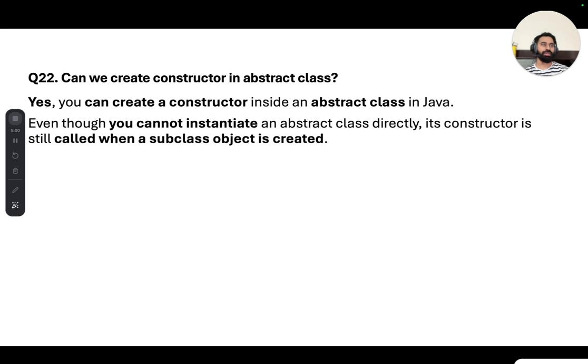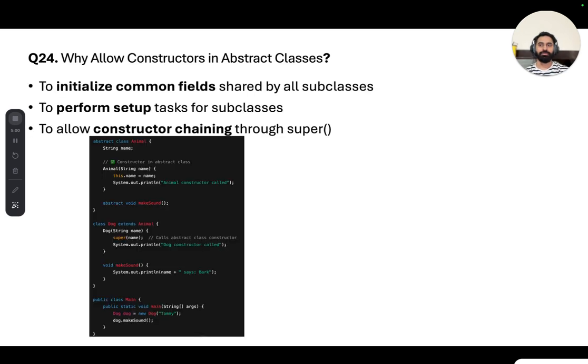Then what is the use of it? Because we are not going to instantiate any abstract class directly. Okay, so how will the constructor get called? Actually, when we create a subclass of that abstract class, the constructor of that abstract class gets called, right? So we cannot instantiate the abstract class object directly, but you can instantiate the subclass object. Once the subclass object is created, the constructor of that abstract class gets called, right? I hope you got this.